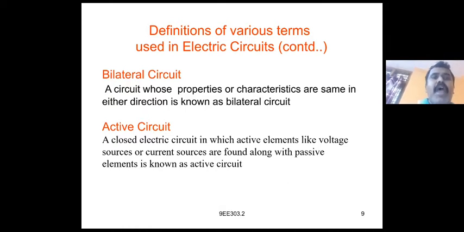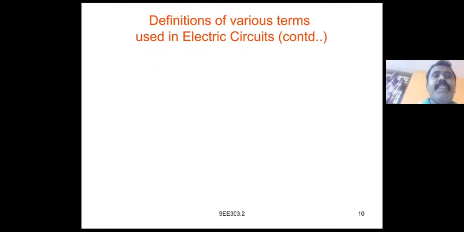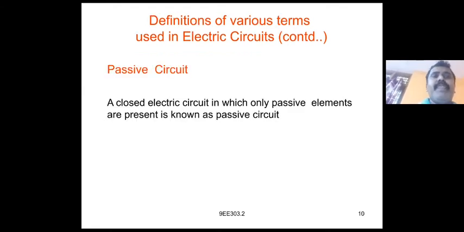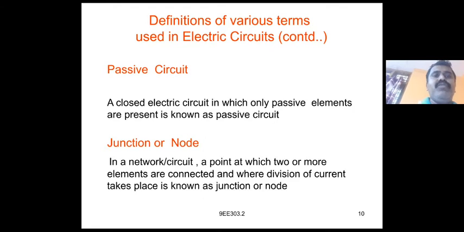Active circuit. An active circuit is a network in which energy sources as well as passive elements are connected together. Or we can also say, a closed electrical circuit in which active elements like voltage sources or current sources are found along with passive elements is known as an active circuit. And passive circuit. A closed electrical circuit in which only passive elements are present is known as a passive circuit.